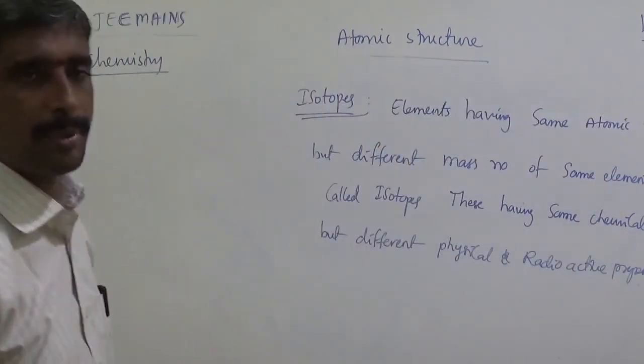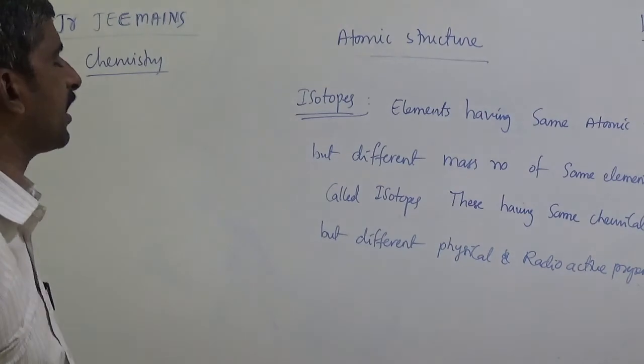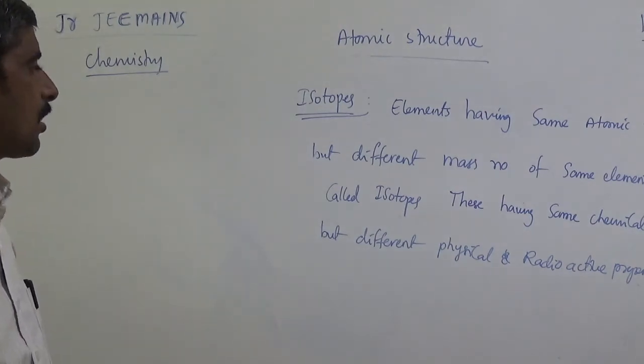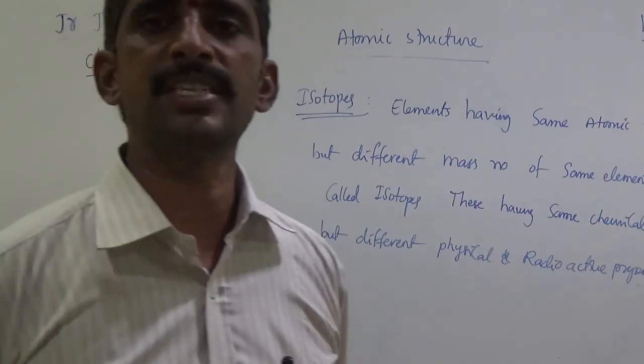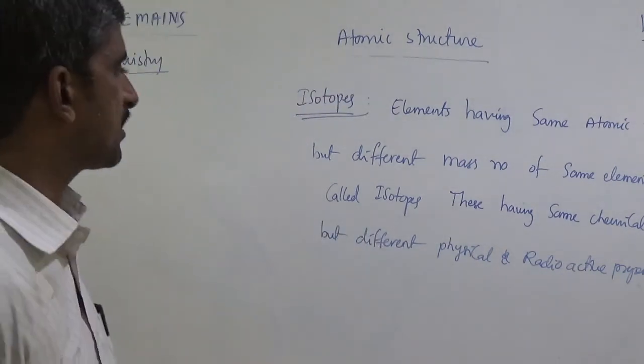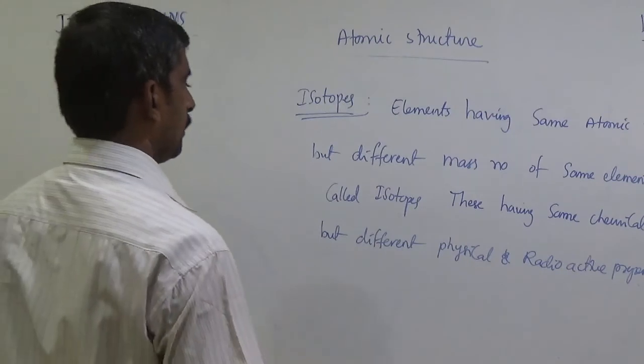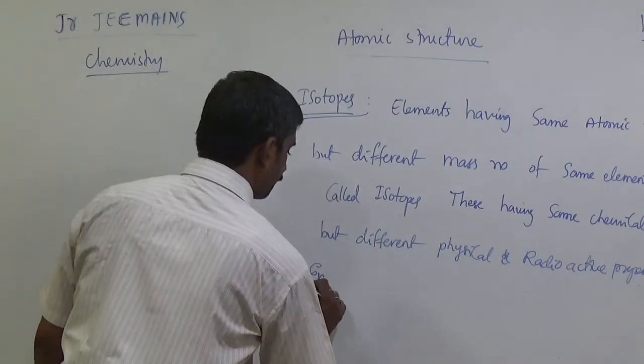Elements having same atomic number but different mass number of same elements are called isotopes. These have same chemical properties but different physical and radioactive properties.